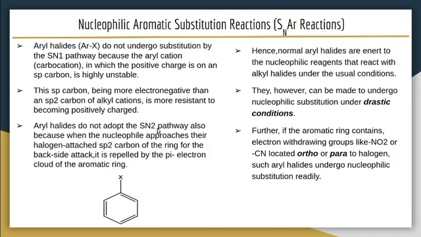SN2 means backside attack of the nucleophile, opposite to the leaving group. So when the nucleophile approaches from the backside of the leaving group, there will be repulsion from the pi electron cloud of the aromatic ring. So that possibility is also cancelled. So nucleophilic substitution of aryl halides by the SN1 and SN2 pathways is not possible.